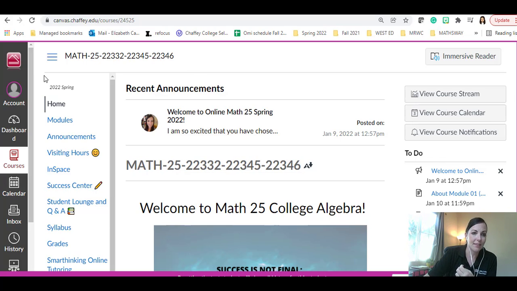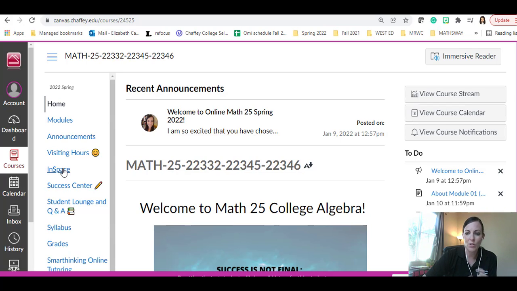Also, you can see on the left side, and I'm going to go through a few of these things, you can visit me in my office, and then the InSpace tab here is going to be the format that we're going to try and use this semester instead of Zoom. It's a little bit friendlier, easier to use in some ways, and all you have to do in order to get there is click on the InSpace tab.